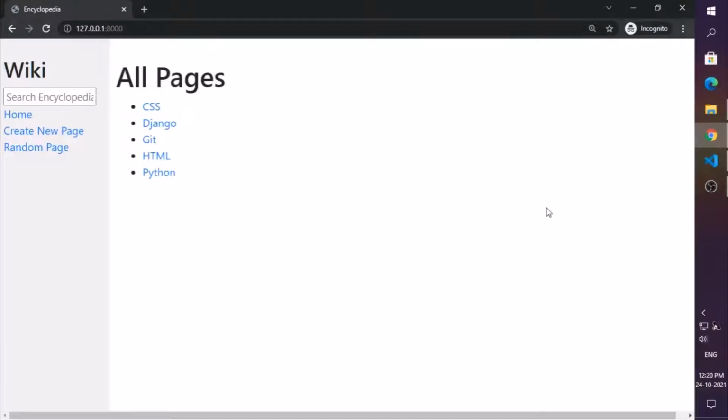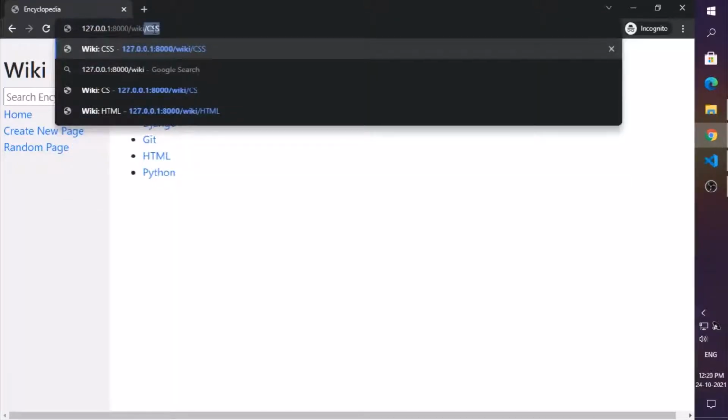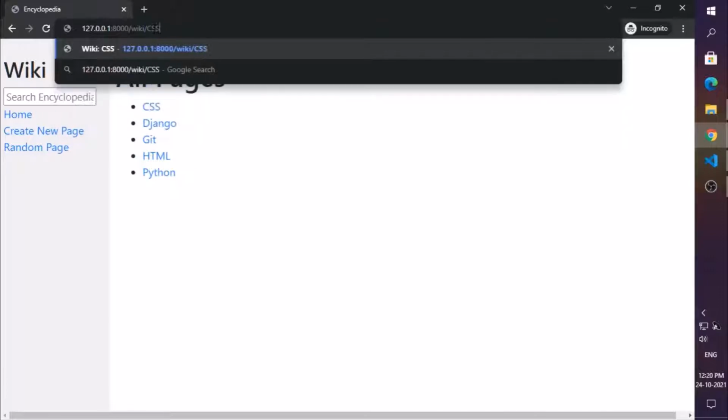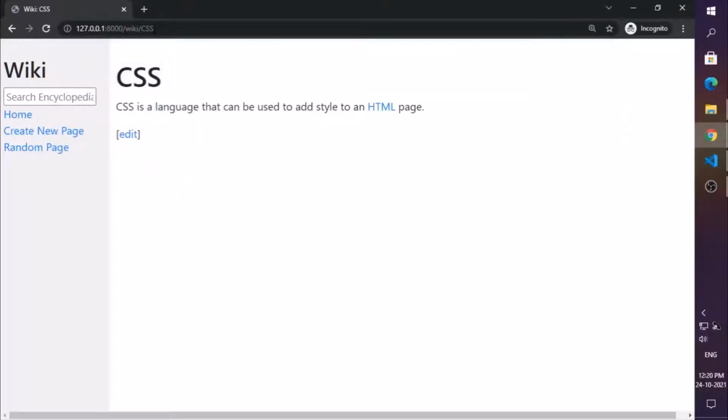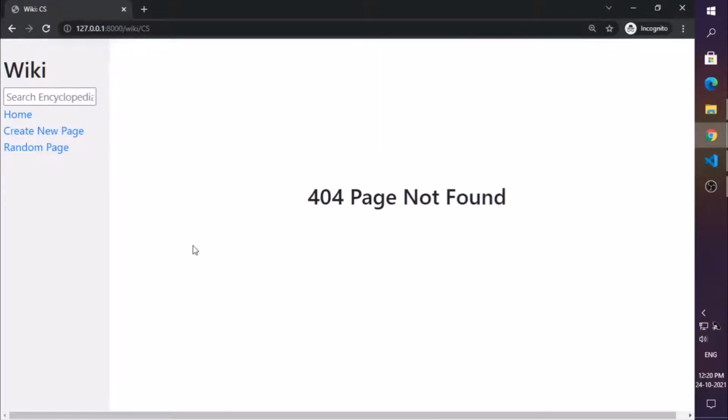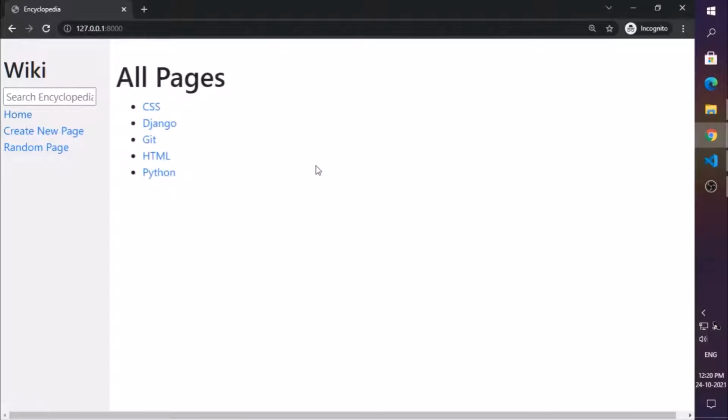So this is the Wiki project, and the first requirement was about visiting an entry page by the URL. If I type in wiki slash the entry name, I will be visiting that entry. But if I type in an invalid entry name, I will get an error that the page was not found. Okay, so now moving to the next requirement.